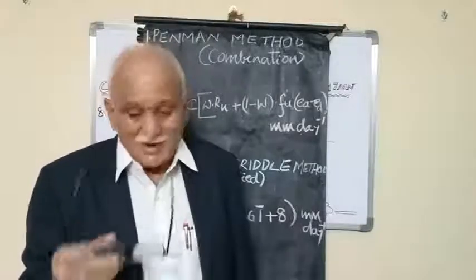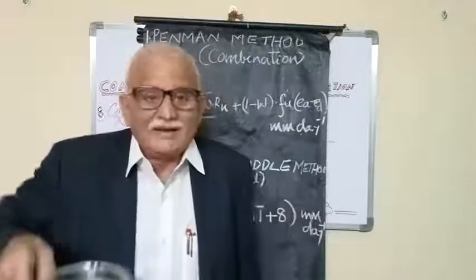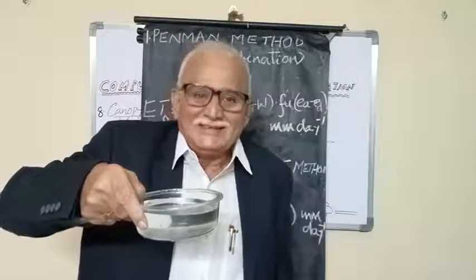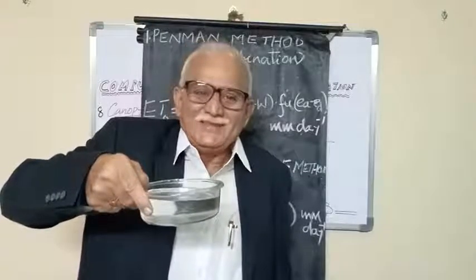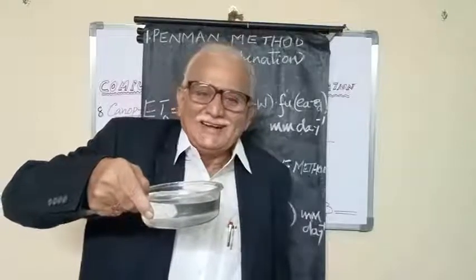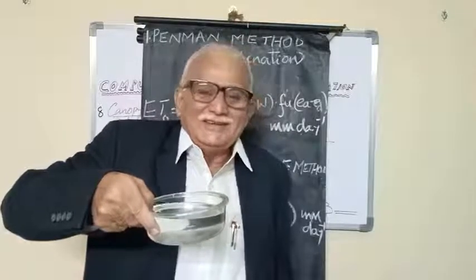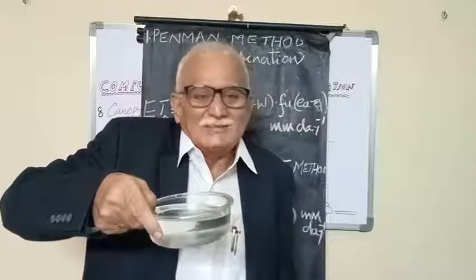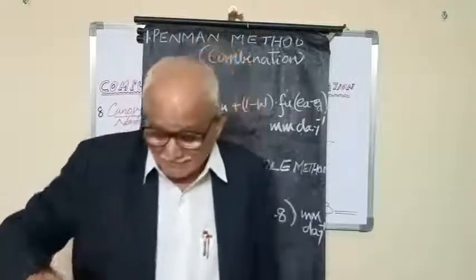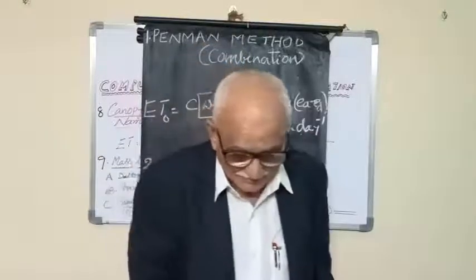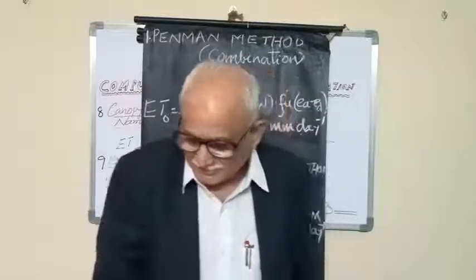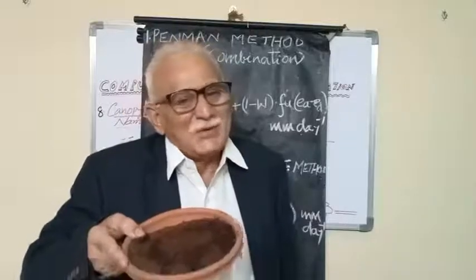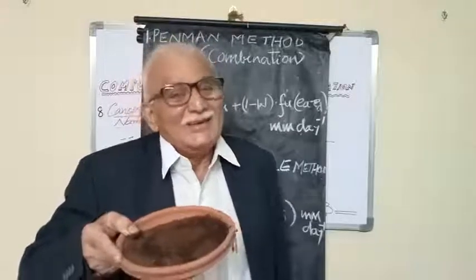The fourth one is the water. So water has four characters: the three S's plus one, that is taste. Sound, sensitivity, shape, and water also has some sort of taste. But as far as soil is concerned, this is the soil. Soil has five properties: the four plus one extra S.